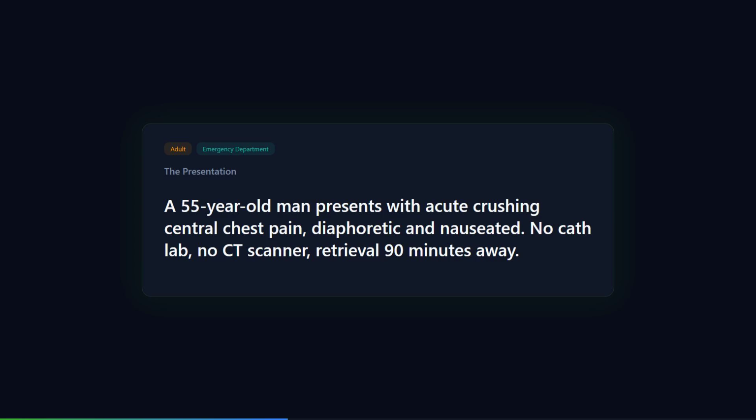You know what it probably is, but in Stampsville you have no cath lab, no cardiologist, no CT scanner, and your retrieval team is 90 minutes away. Every decision you make in the next 10 minutes changes this man's chance of survival.